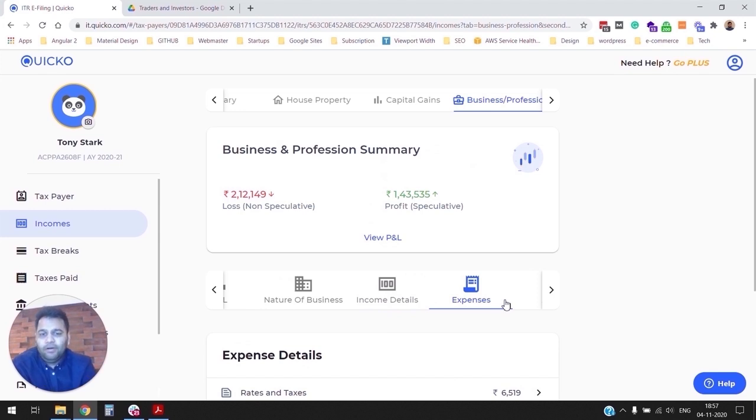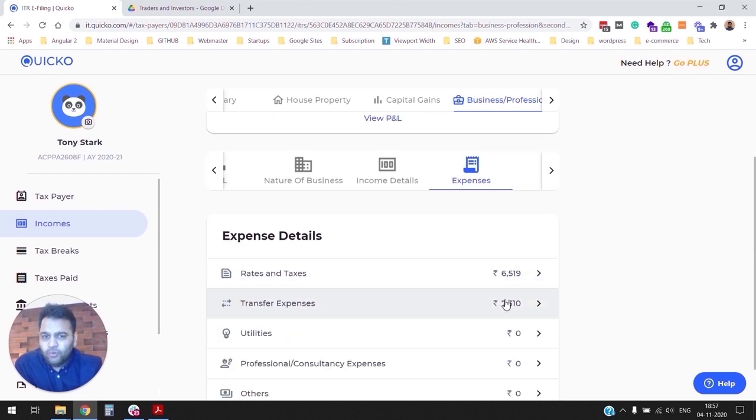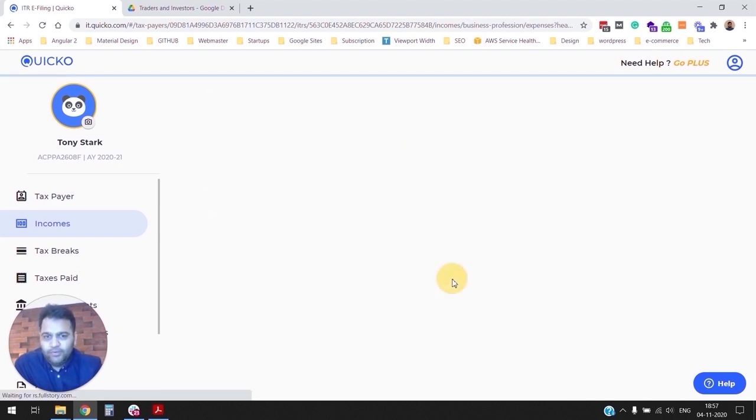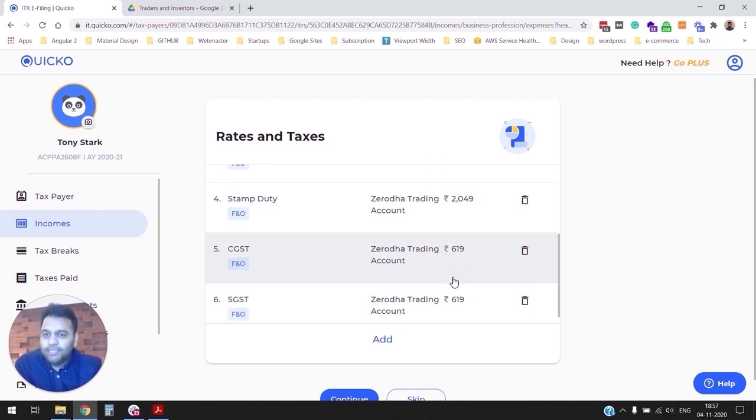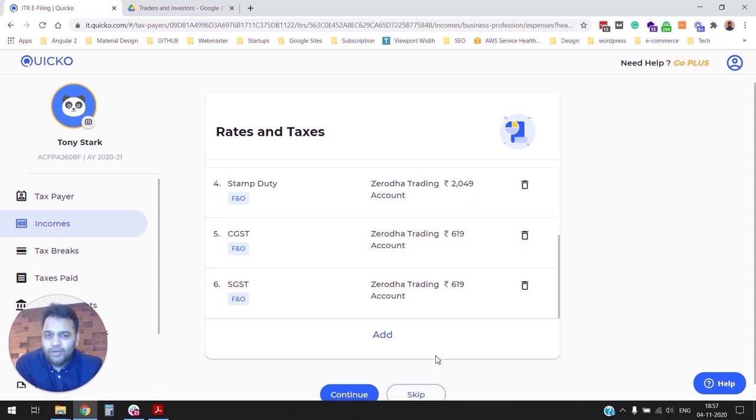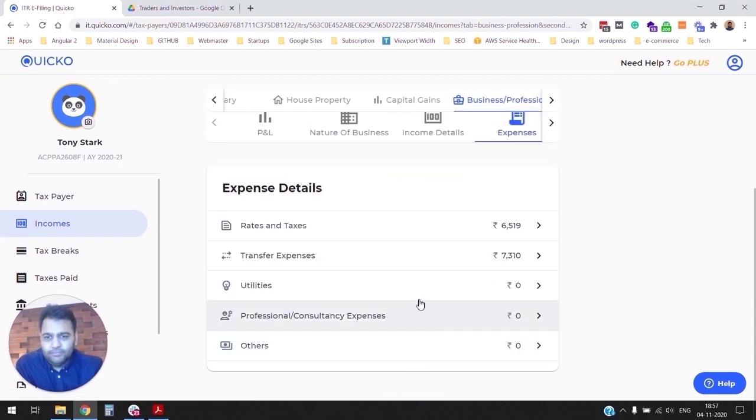Expenses. The great part about this integration is Quicko programmatically imports all your trading related expenses, right? So you don't have to worry about claiming your expenses. Expenses are a great way to reduce your taxable income and hence bring down your tax liability. So we import all your taxes, right? For example, if you've been doing trading, then there's some STT, securities transaction tax. You may be paying some stamp duty, GST, etc. So we have already imported all those expenses here, as you can see. And we've also imported transfer expenses, right? So charges that are levied by exchanges, broker charges, clearing house charges. So that's all been taken care of.